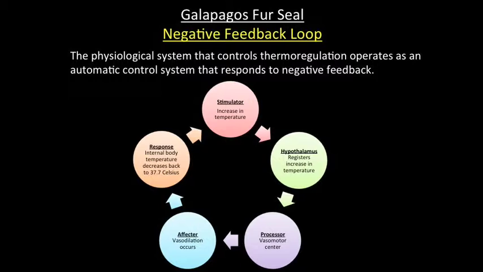Neurons in the vasomotor center are activated, and the vasomotor center then coordinates its response by modulating the autonomic nervous system. The effector: vasodilation occurs. Blood is sent to the flippers for heat exchange, and the response results in the fur seal transferring heat from its body to the environment to decrease the body's internal temperature back to 37.7 degrees Celsius.